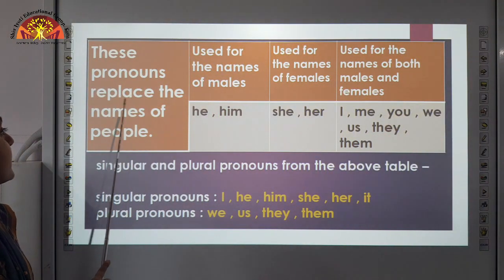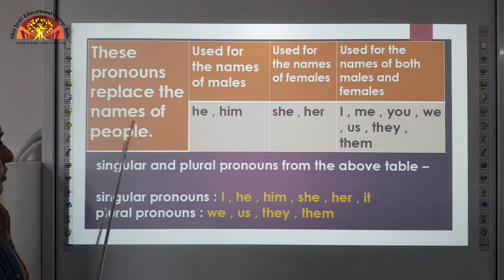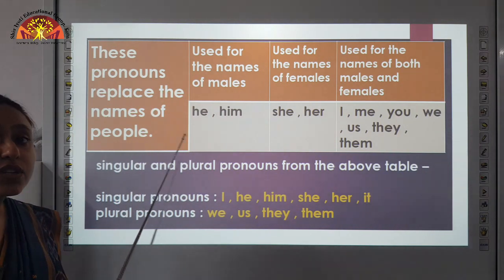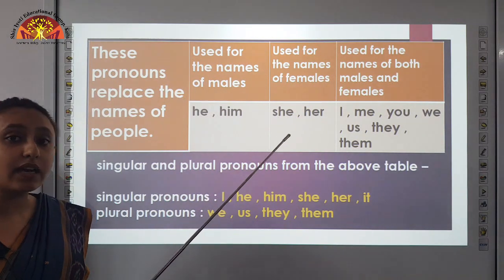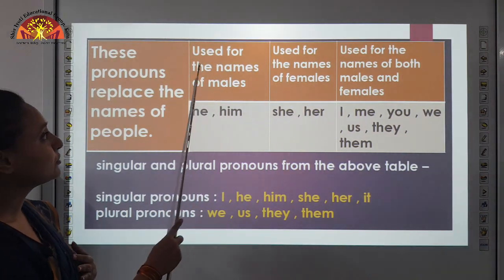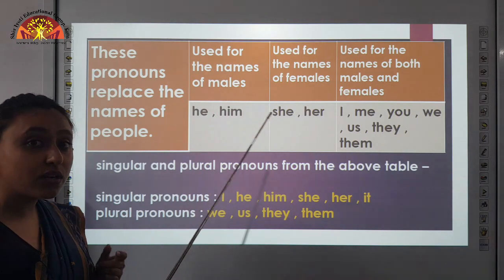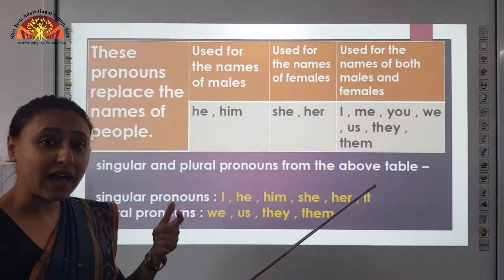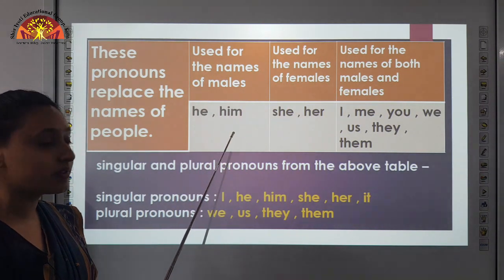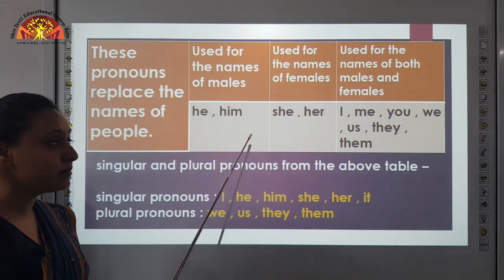These pronouns replace the names of the people. So, here you can see a table. Here what are we doing? We are learning the pronouns which we use to replace the names of people. Here we will learn the pronouns used for the names of males. Who are males? Boy, man, uncle, these all are males. So the pronoun we use for them is he and him.